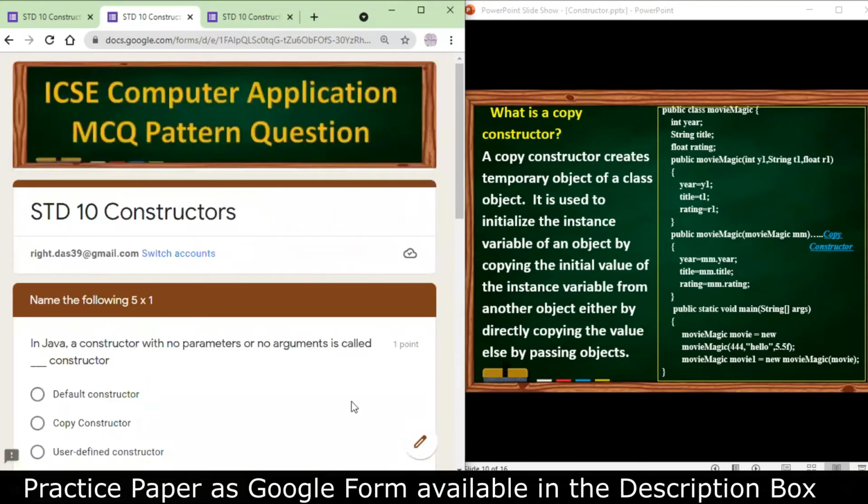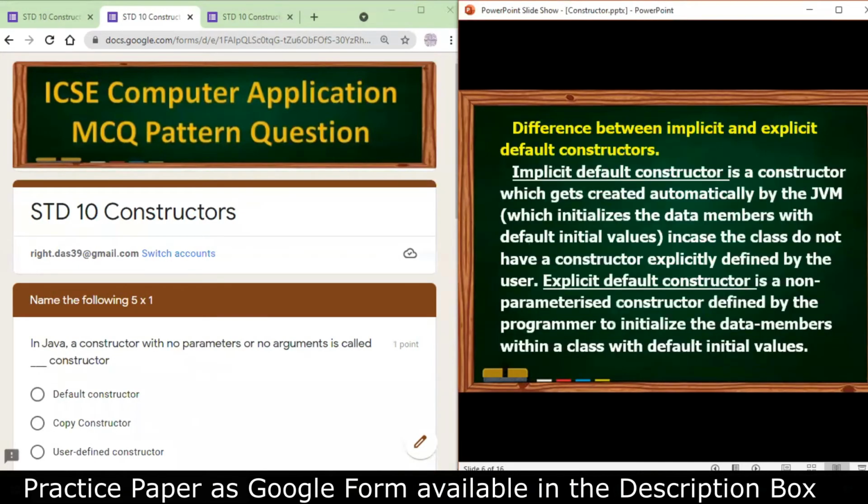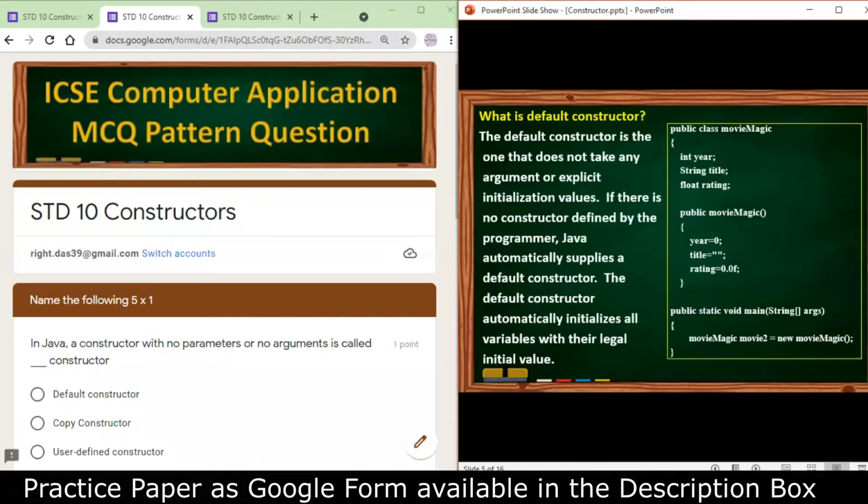We go for the next category of question, that is name the following. In Java, a constructor with no parameter or no argument is called a default constructor. You can see in the definition, default constructor is the one that does not take any argument or explicit initialization value. This is my correct answer.